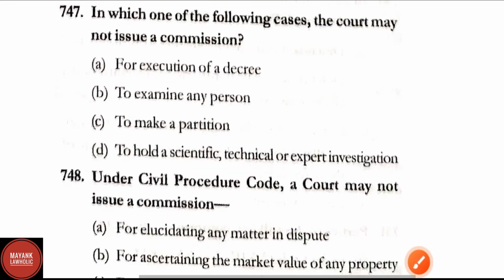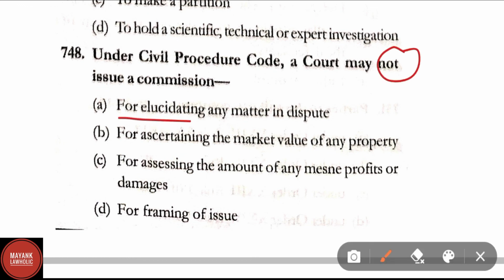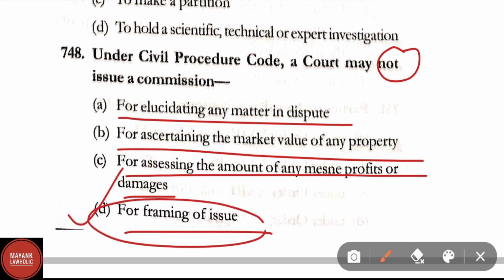Question number 748. Under CPC, a court may not issue a commission for elucidating any matter in dispute, for ascertaining the market value of any property, for assessing the amount of any mesne profits or damages, for framing of issues. Correct answer is option D. For framing of issues, court will not issue any commission.